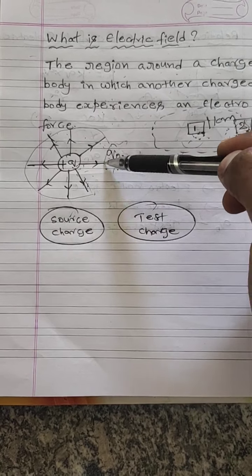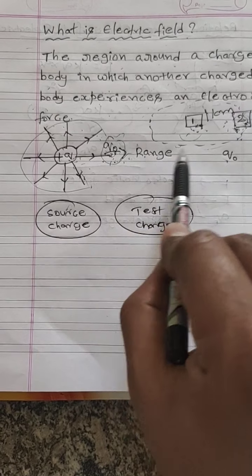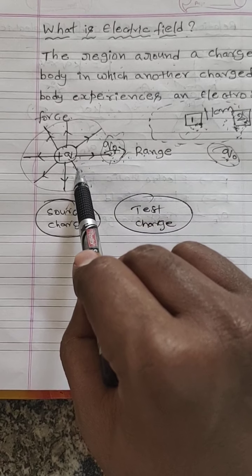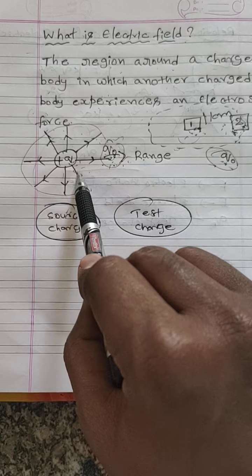Instead, suppose Q naught comes out of this region. If it goes out of the region, then it cannot experience any electrostatic force. Anyway, that is the explanation.